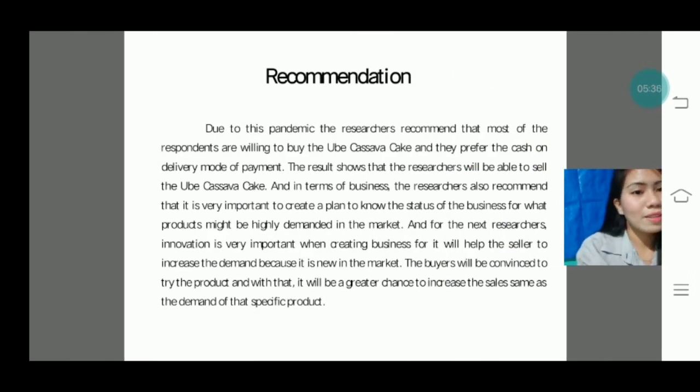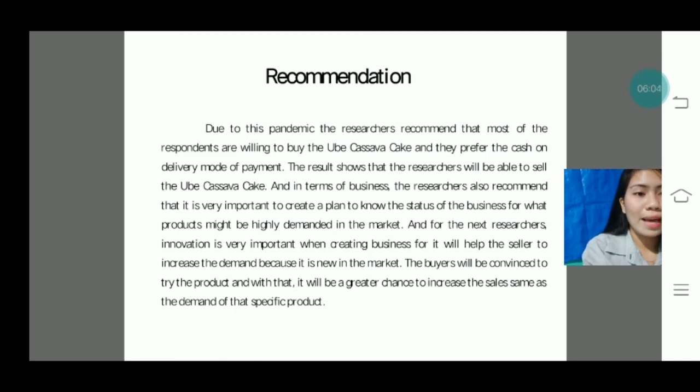Recommendation. Due to this pandemic, the researchers recommend that most of the respondents are willing to buy the ubi cassava cake and they prefer cash on delivery mode of payment. So the result shows that the researchers will be able to sell the ubi cassava cake. And in terms of business, the researchers also recommend that it is very important to create a plan to know the status of the business and what products might be highly demanded in the market.